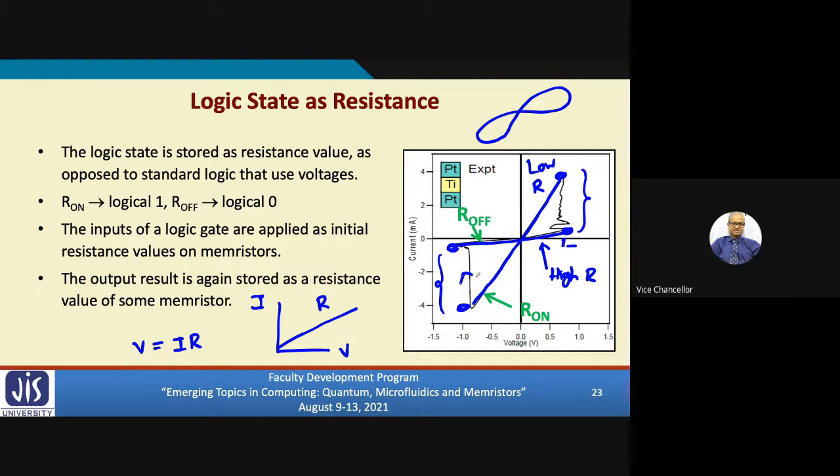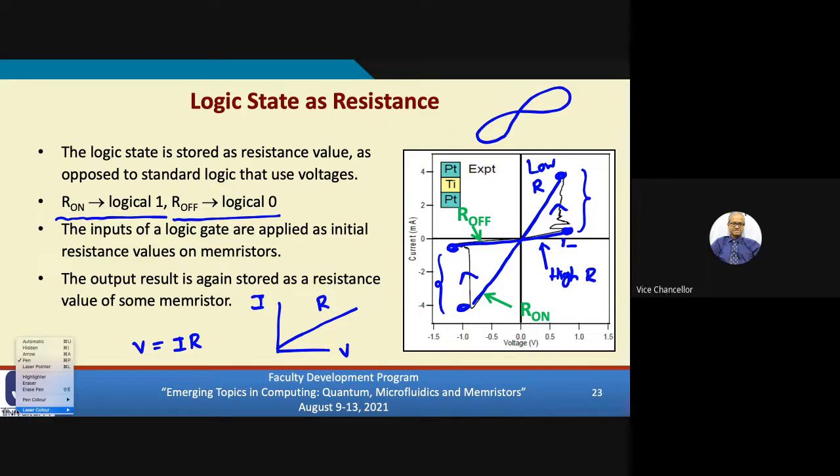So this is the direction we are moving. Right? So when I talk about logic operations, this is the convention which is typically followed. The on resistance or low resistance is treated as logic 1, and the off resistance is treated as logic 0.